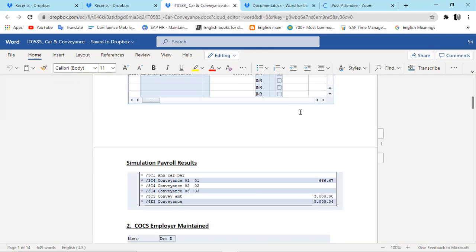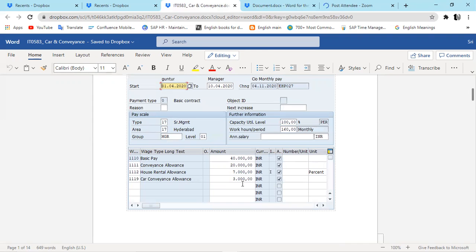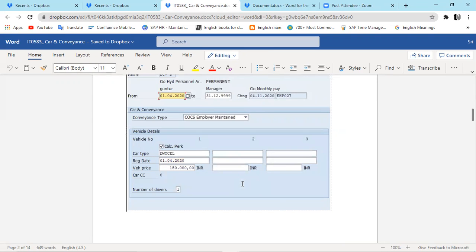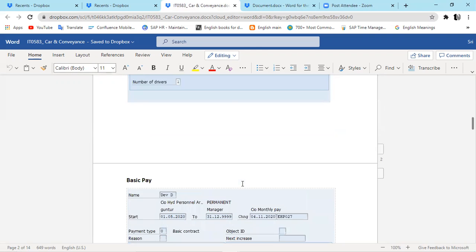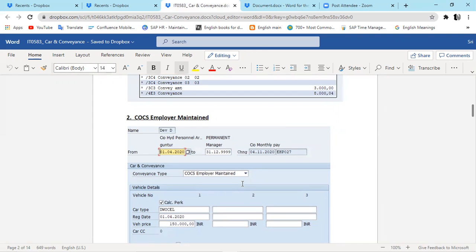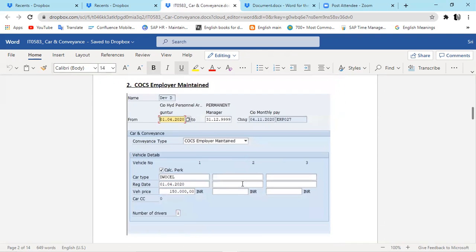This is the amount you'll be getting, and accordingly /3C4 has also been calculated. Then the employer maintained 15,000.